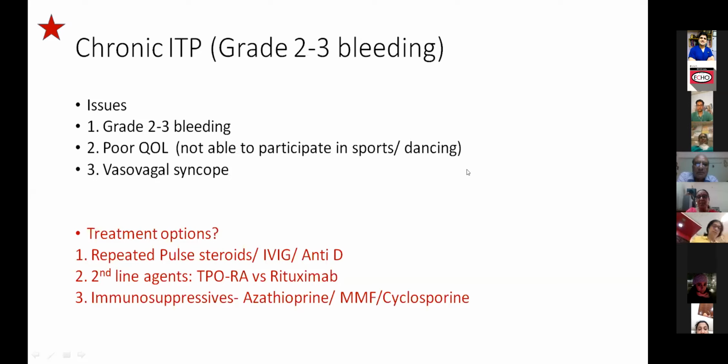But splenectomy can be completely avoided in today's times, with so many options in your armamentarium. In a child, splenectomy can cost you much more than just allowing him to be a chronic ITP. So I would refrain from splenectomy totally in any patient unless there is absolutely no option, maybe very occasionally if I'm totally pushed against the wall. I agree with you, ma'am. I think I gave a scientific answer. It gives the highest long-term remission, but it's something we should avoid in current day, especially in children. I think you put it nicely. Yes, sir.